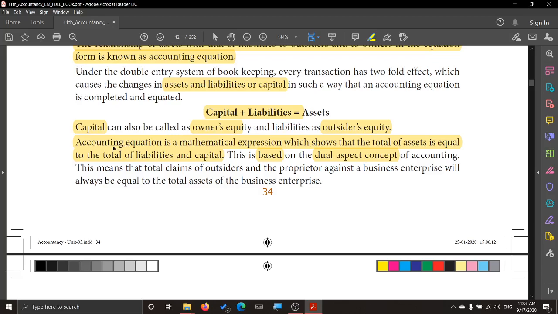So once again they say accounting equation is a mathematical expression which shows the total of asset is equal to total of liabilities and capital. This is the formula explained here. This is the accounting equation, that is total of asset is equal to total of capital plus liabilities. This is expressed in a mathematical expression that is called accounting equation.